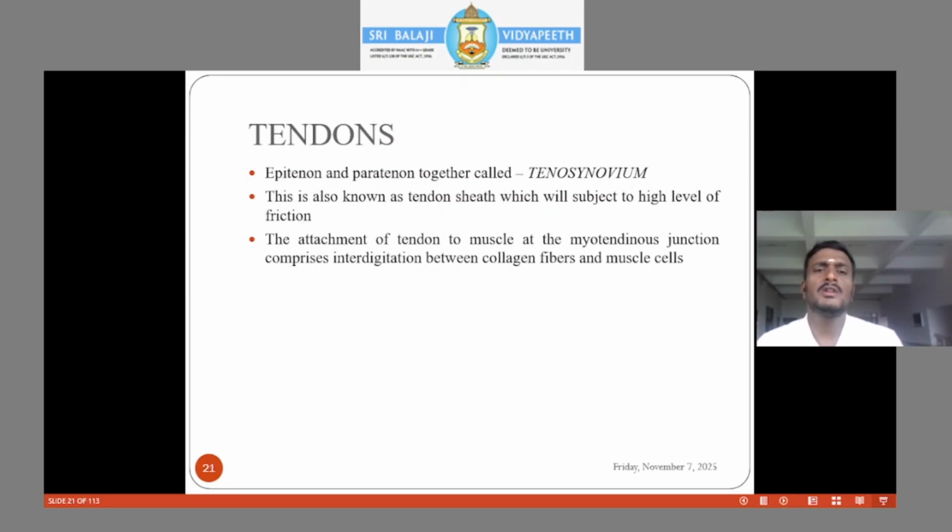So if you see the tendon, the epitenon, paratenon, endotenon, all the coverings of the tendon. The epi and paratenon together, we call that the tenosynovium. One of the very common conditions we see is overuse injuries. As a physio, we deal with repetitive strain injuries, the inflammation of the tenosynovium. We call this tenosynovitis. This is also known as the tendon sheath, which will be subject to a high level of friction.